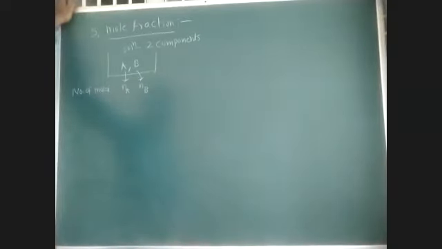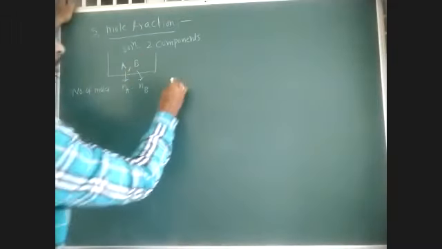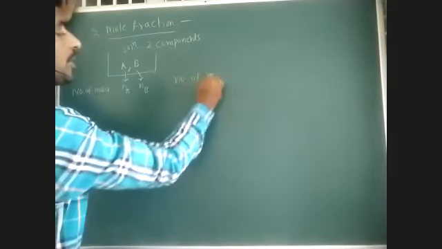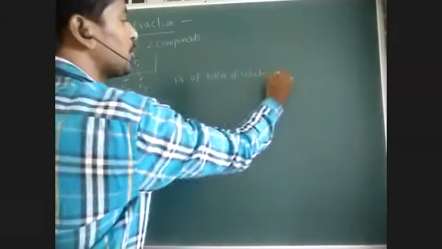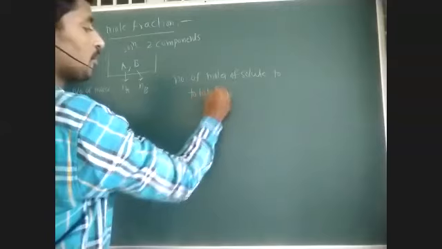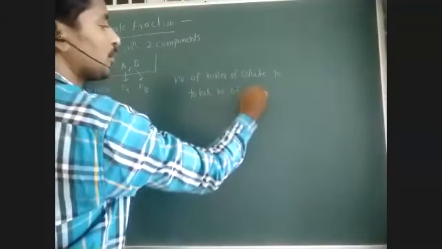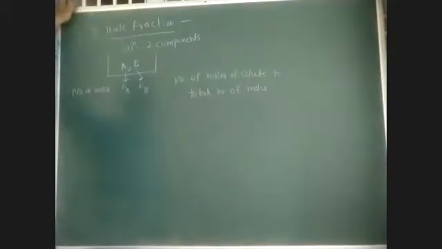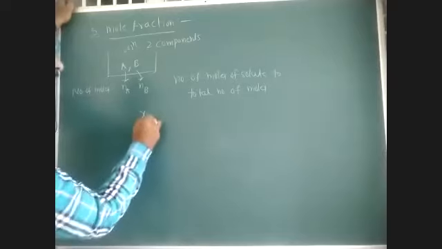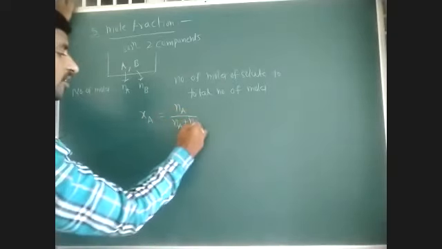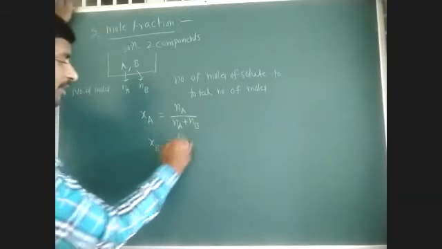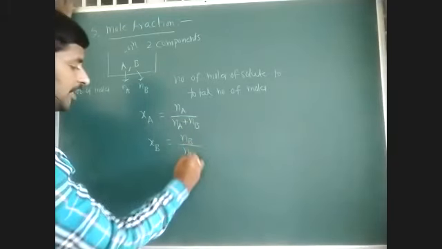It is the ratio of number of moles of solute to total number of moles. That is called mole fraction. So, mole fraction of A is equal to number of moles of A by total number of moles, that is Na by Na plus Nb. Mole fraction of B is Nb by Na plus Nb.